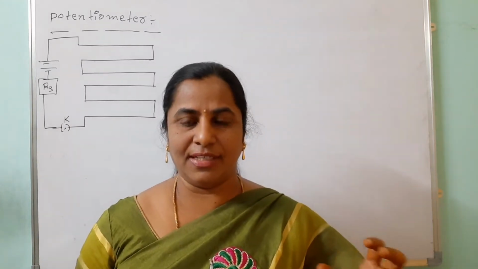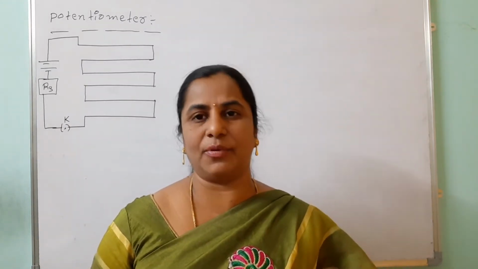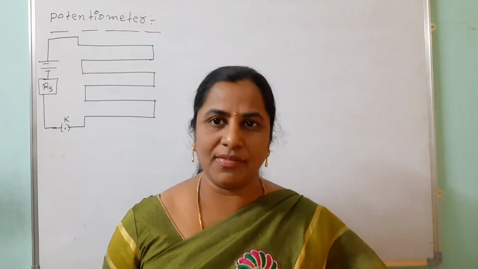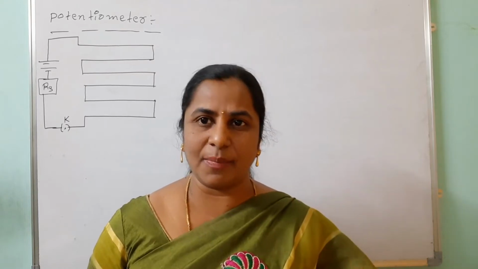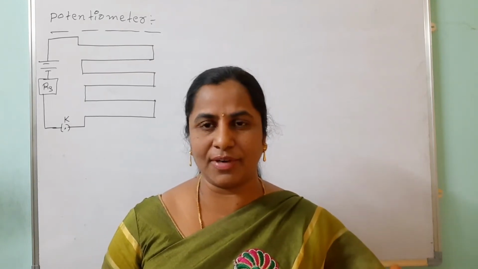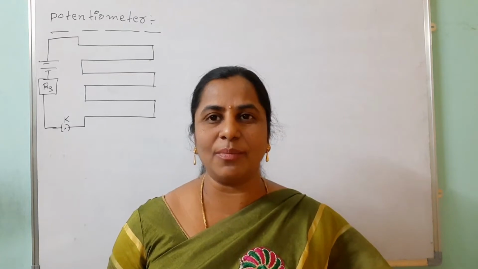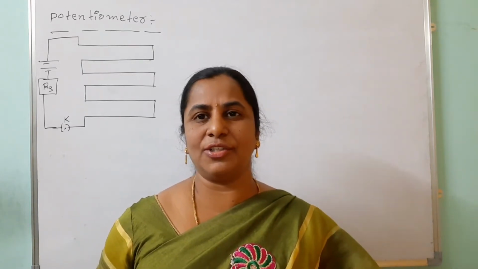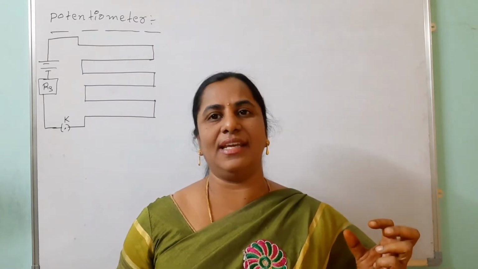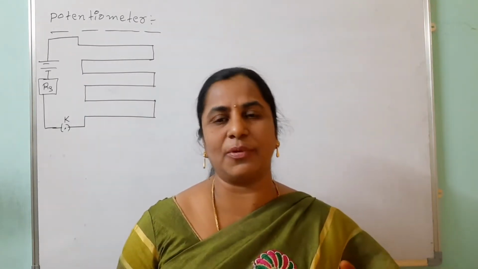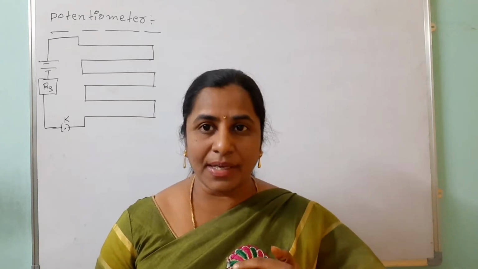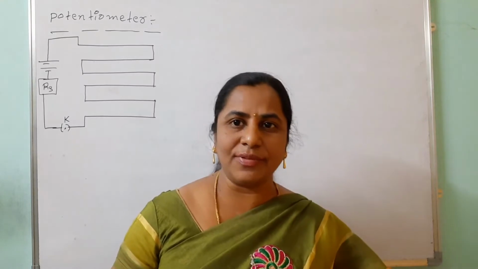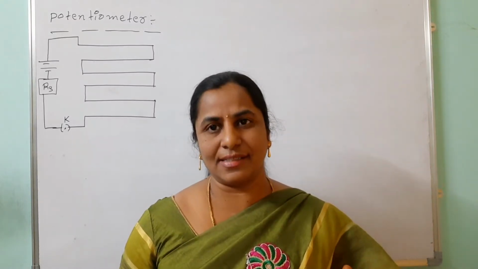A potentiometer is a device to find the electric potential across any 2 points in a circuit. A voltmeter is also there, and with the help of a voltmeter we can also find the potential. But what is the advantage of the potentiometer? When we use a potentiometer, without drawing any current we can find the potential, we can compare the electromotive forces of cells, and we can also find the internal resistance of a cell.